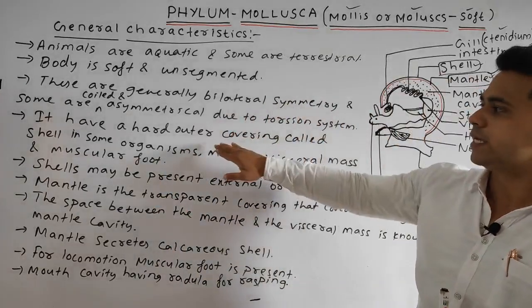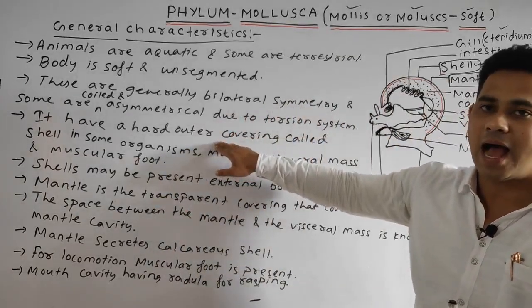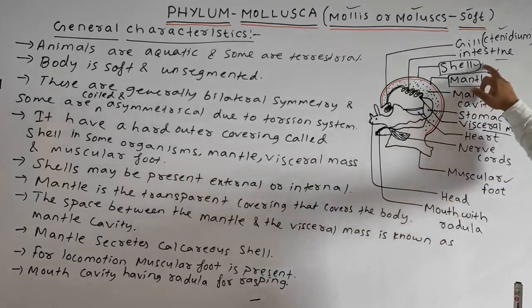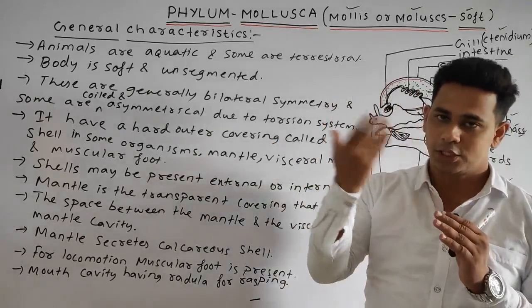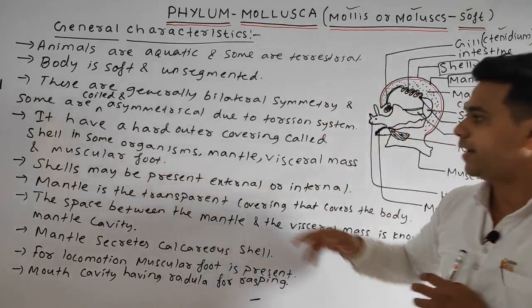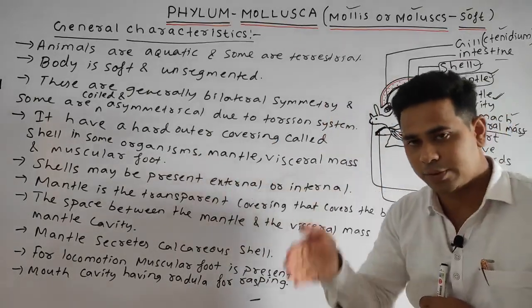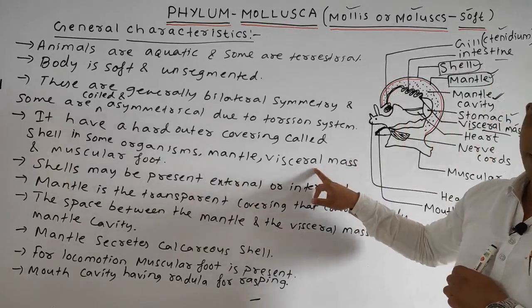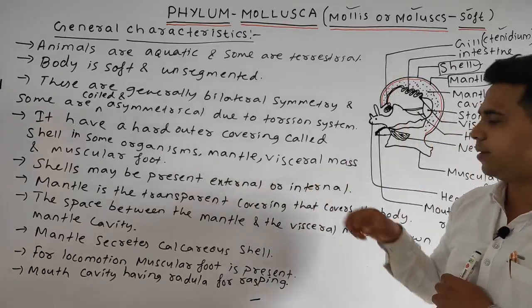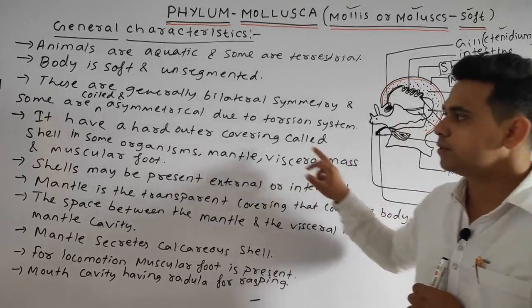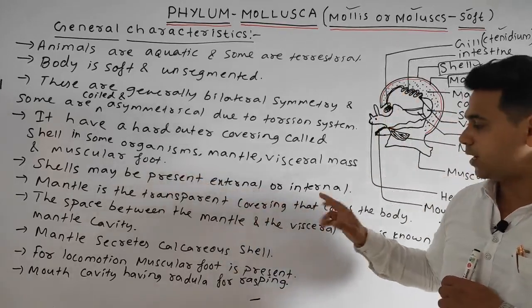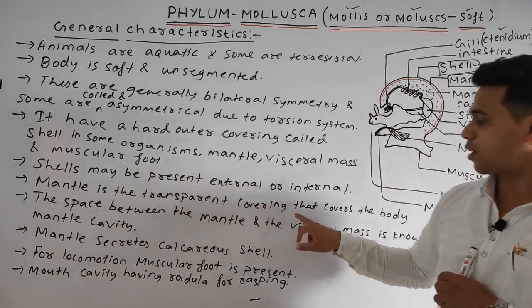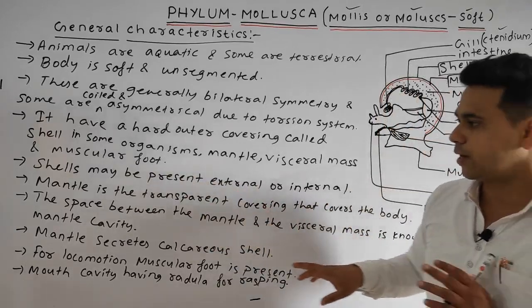Next, it has a hard outer covering called the shell in some organisms, and the shell may be external or internal. Also it has the mantle, a transparent covering of the body. The visceral mass means all the internal organs cumulatively, and there is the muscular foot for locomotion. The shell may be present external or internal, as I told. The mantle is the transparent covering that covers the body.